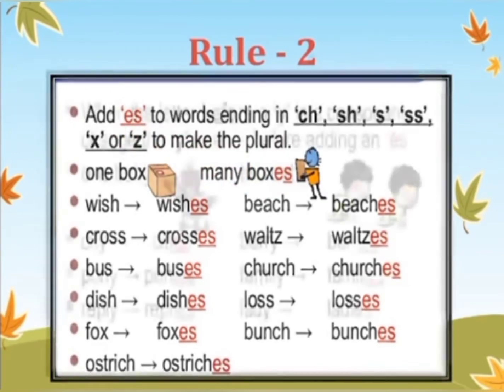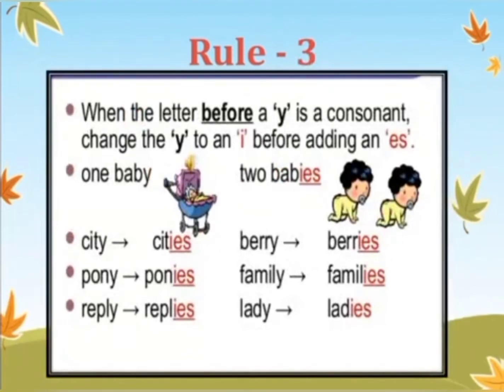So let's move to rule number 3, which says when the letter before a y is a consonant. Consonants are the letters except vowels, A, E, I, O, U. Except these 5 vowels, any letter before y is a consonant. Then y will be changed into i before adding es, like baby. Before y we have b, not a vowel, so it will be babies, ies.